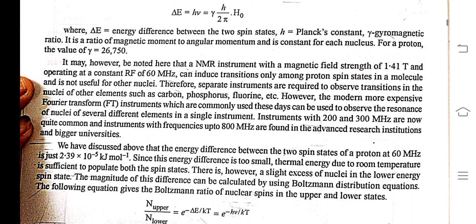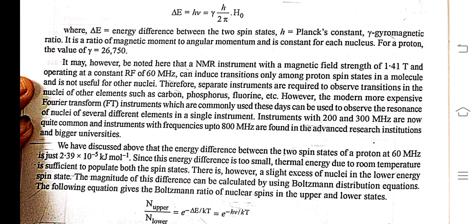It may, however, be noted here that an NMR instrument with a magnetic field strength of 1.41 Tesla and operating at a constant RF of 60 MHz can induce transitions only among proton spin states in a molecule and is not useful for other nuclei.